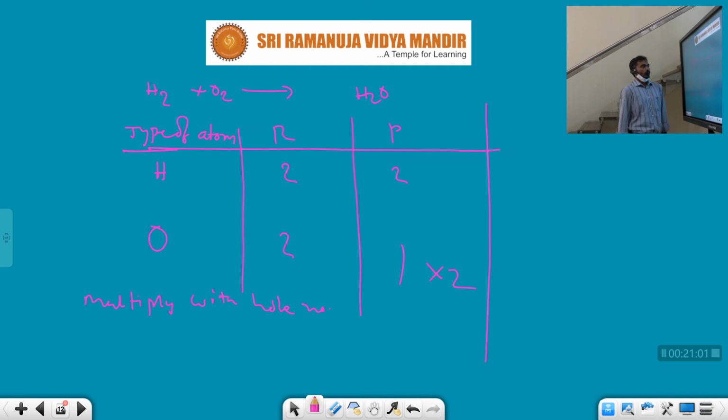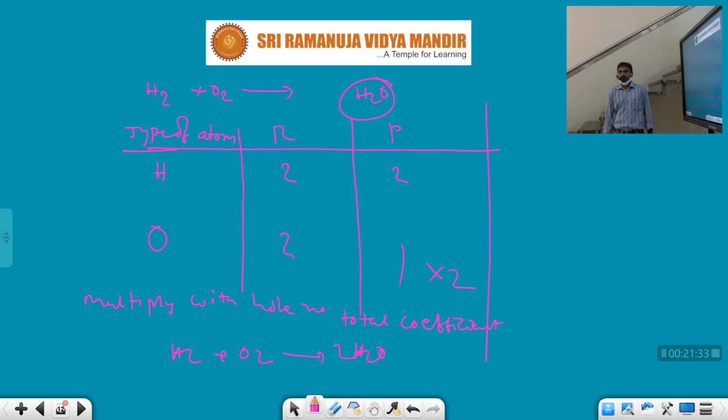So 1 into 2 gives oxygens 2. We multiply with the coefficient, the total coefficient, and then rewrite the equation with H2O.